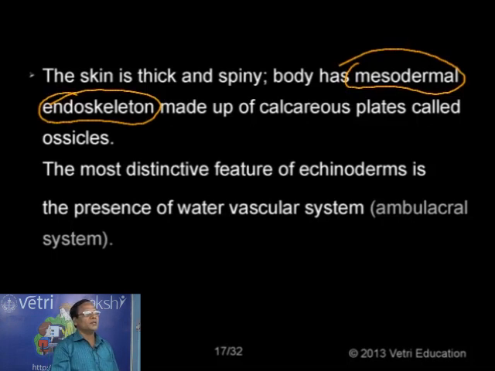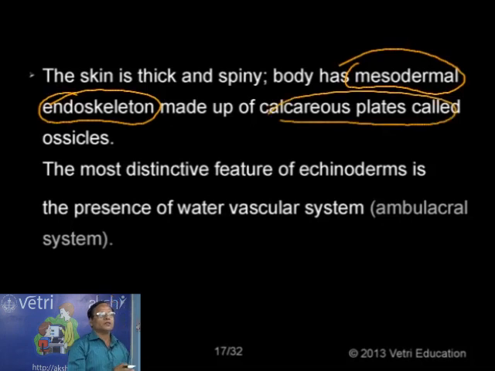Now the spine is found on the surface of the body. That is the animal name, echinoderms, having spines, spiny skinned animals. And this endoskeleton is in the form of calcareous plates, and they are all joined together to form the whole body. Such calcareous plates are called ossicles.